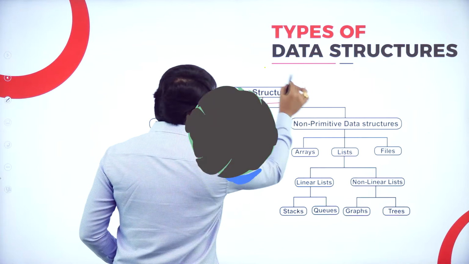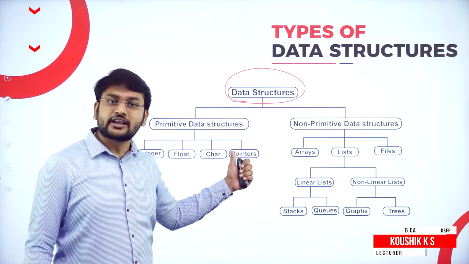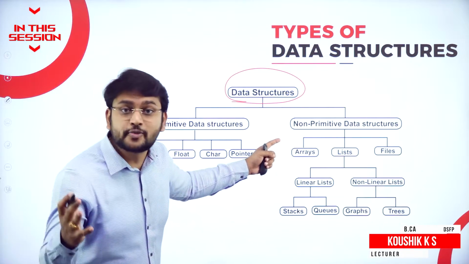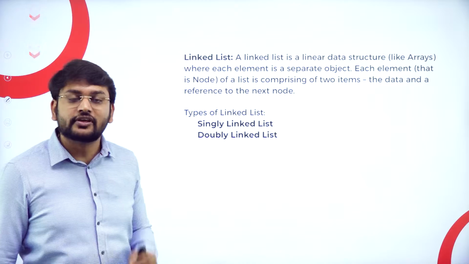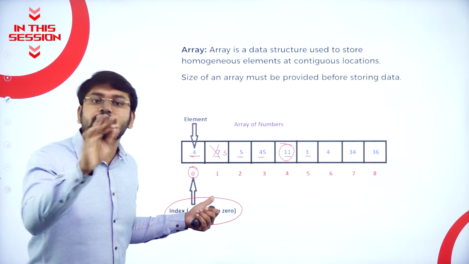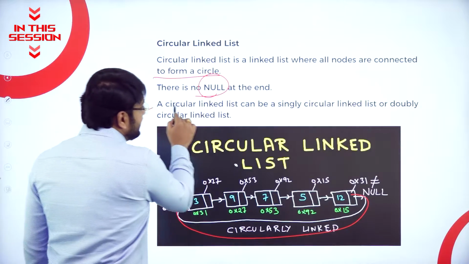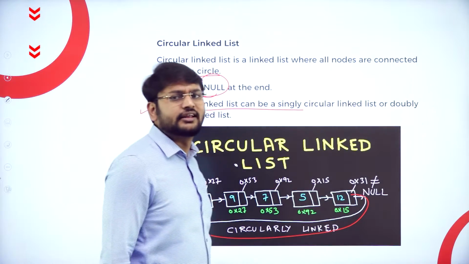When it comes to the types of data structure, you all know that we have two things. One is primitive data structure, another one is non-primitive data structure. I can make the linked list with the help of the arrays. Array index will always start from 0. And circular linked list, that can be a single circular linked list or it can be a doubly circular linked list.